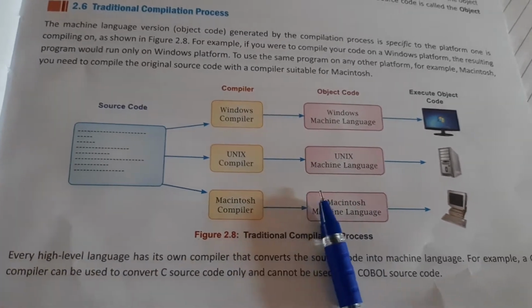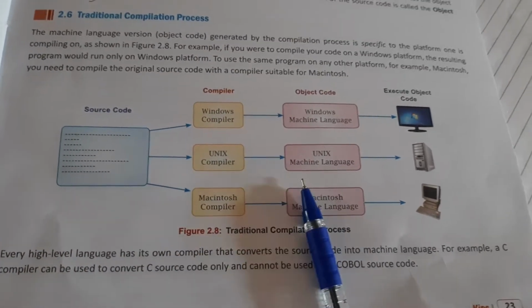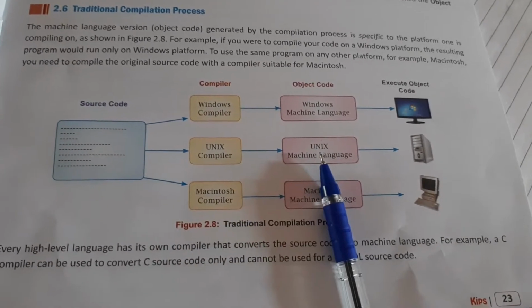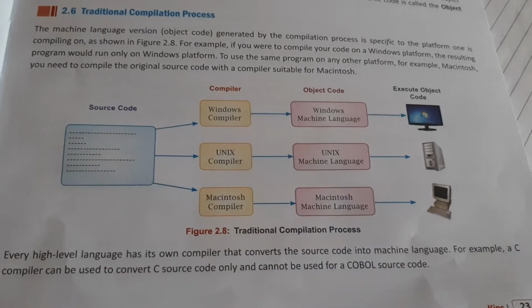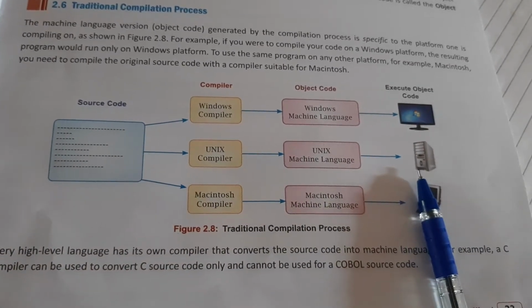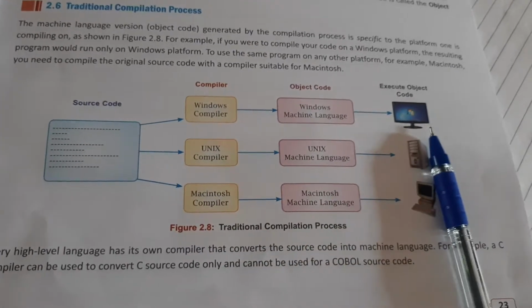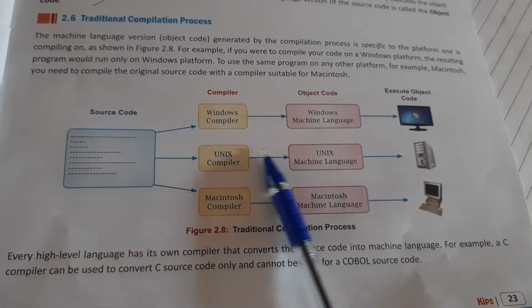Now once the object code has been produced, object code means the code the computer can understand and give us the output. Using what things do we get the output? Using this system, these hardwares are used to get the output. So this is the process of traditional compilation.